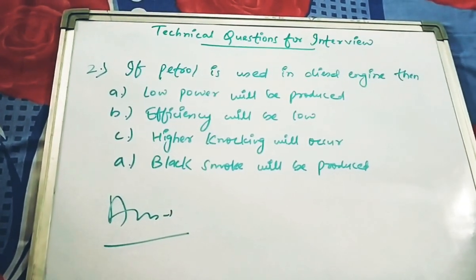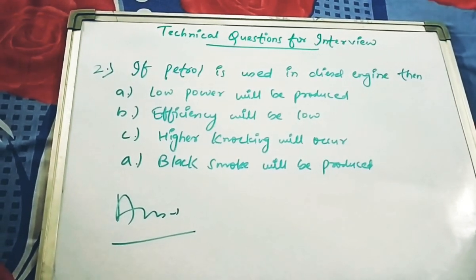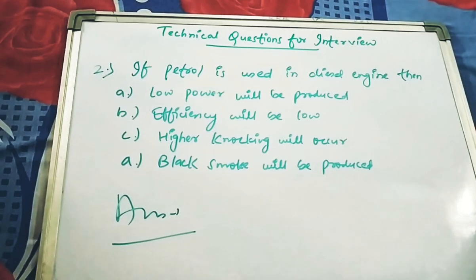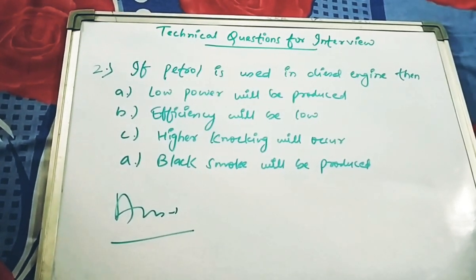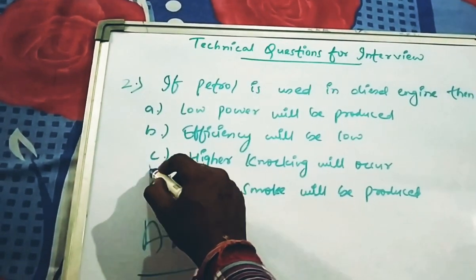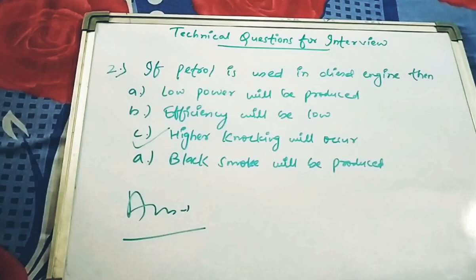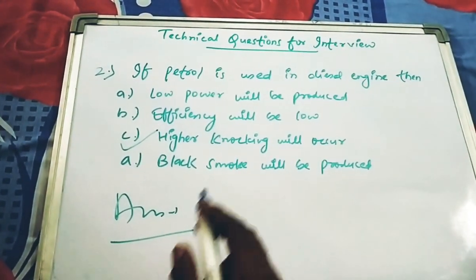The first option signifies that low power will be produced. The second option says that efficiency will be low. The third option says that higher knocking will occur, and the fourth option says that black smoke will be produced. So your answer will be C, that higher knocking will occur. I will justify how this is the correct answer.